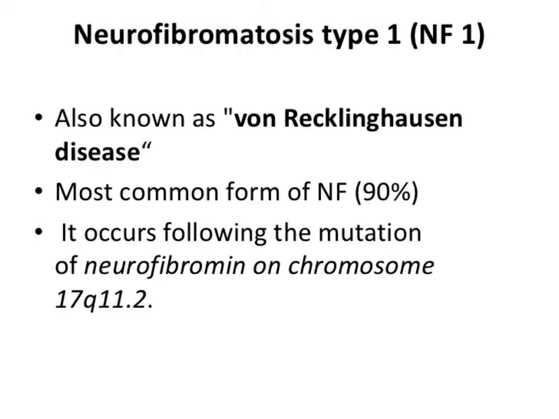Type 1 is the most common form, and generally it occurs due to mutation of which chromosome? Chromosome number 17. You can remember chromosome number 17, 1 7. And type 1 occurs in most of the people, that is 90% of the people have neurofibromatosis type 1.